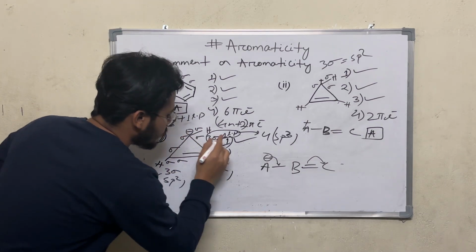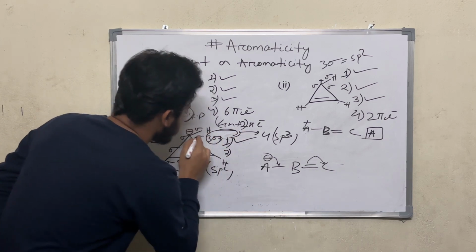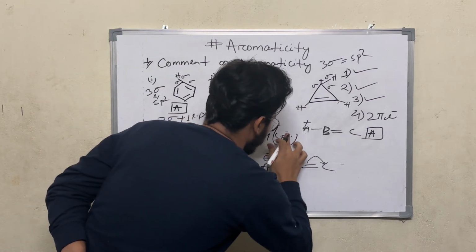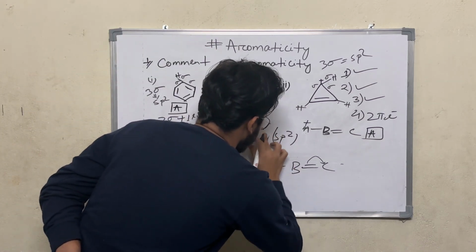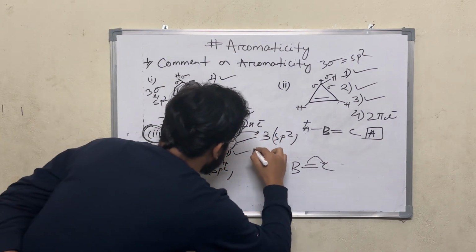So the hybridization of this compound is not going to be sp2 sp3. How? Because we have to eliminate this one lone pair here. So there should be 3 sigma bonds. So the hybridization becomes sp2. So the second condition is followed.